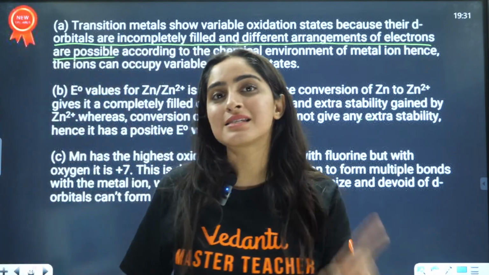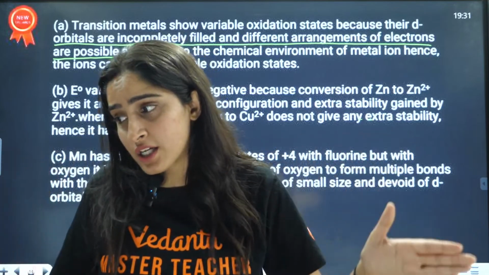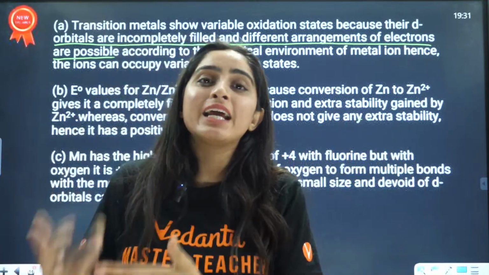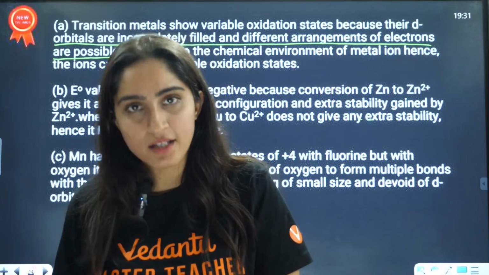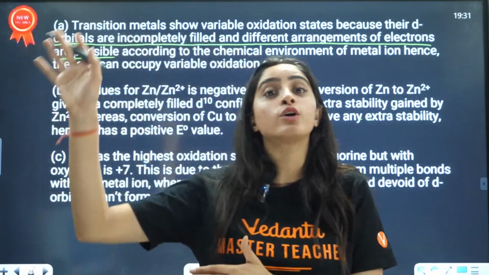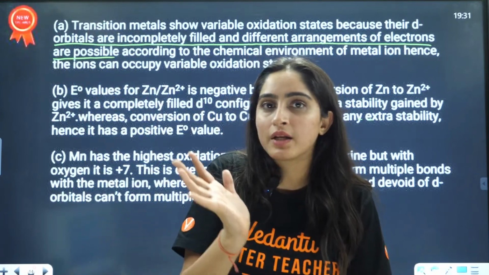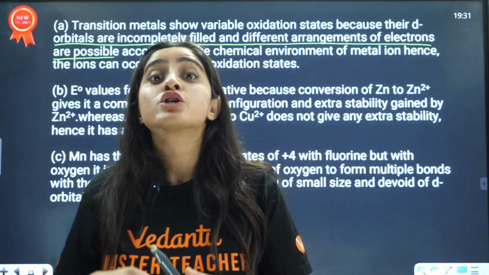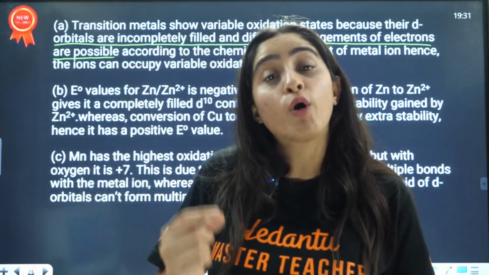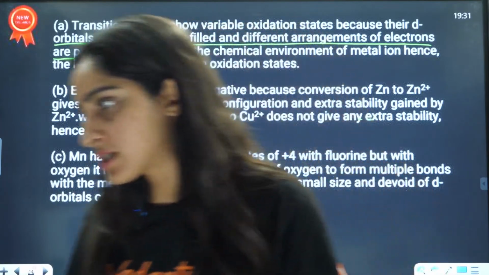We know that the same transition metal will occupy different oxidation states depending upon the ligand attached to it. We have studied in coordination chemistry that depending upon the ligand it can form octahedral, tetrahedral or square planar structures. So that is why it shows variable oxidation states.